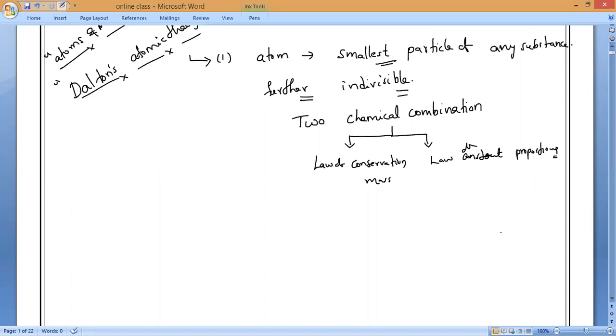He also explained the laws of chemical combination, that is the law of conservation of mass as well as the law of constant proportion. But he could not explain the cause of some chemical reactions like ionic reactions, in which only ions can take part, or transfer of electrons can take place.